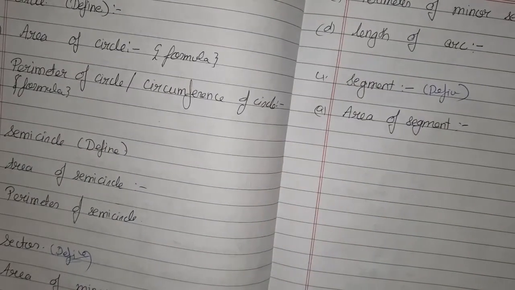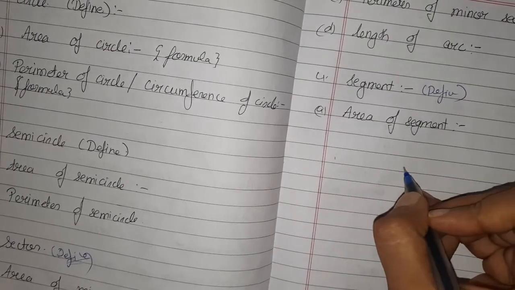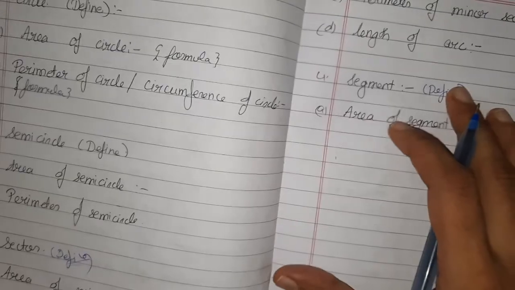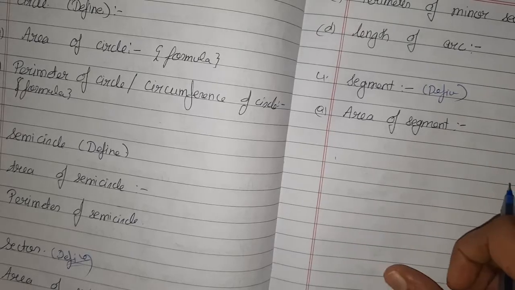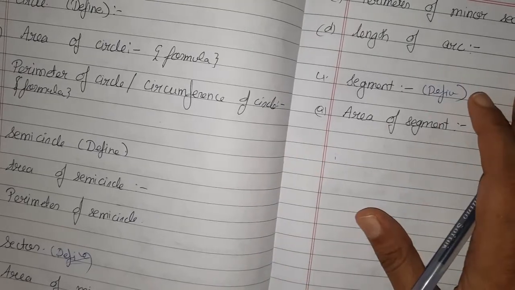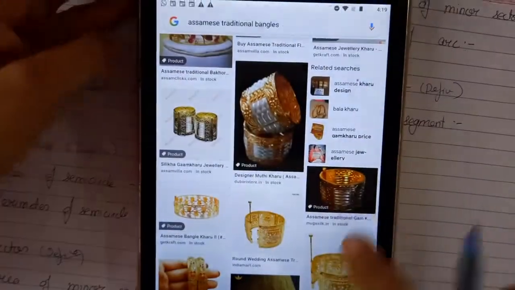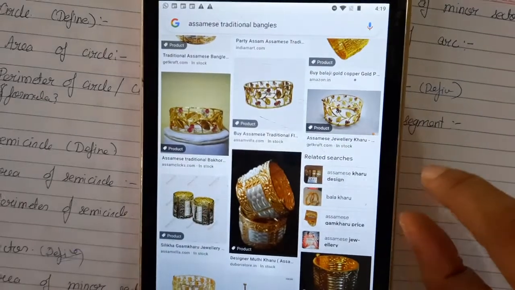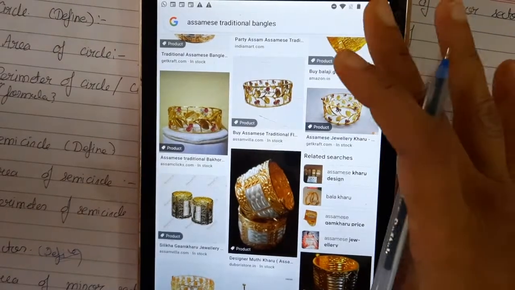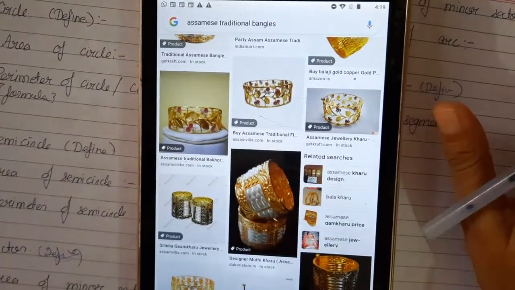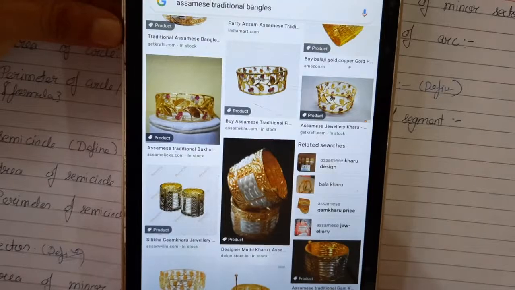The bangles which you are going to make, either you make them yourself, or you can take the outline from the internet, from Google. You can decorate through those printed ones, or you make it yourself. That is your own wish. You can take the miniature pictures from Google and paste those miniature pictures on the bangles, so that one bangle looks like a traditional Rajasthani one and the other bangle looks like a traditional Assamese one. This is what you have to do in the art integrated activity. That's all in the video.